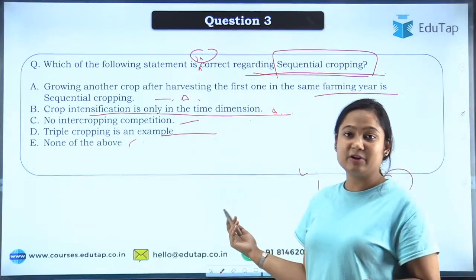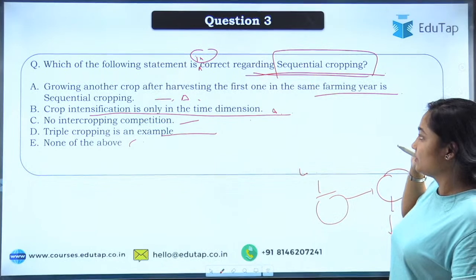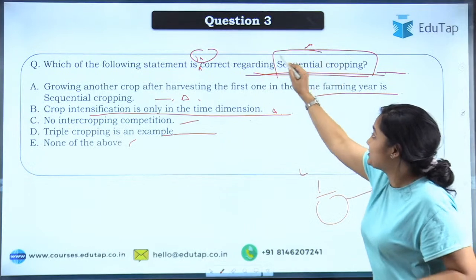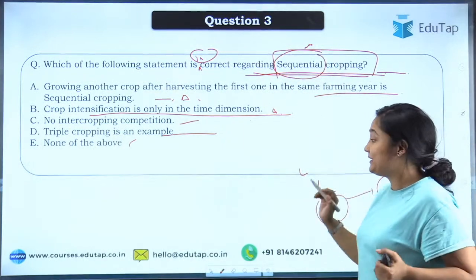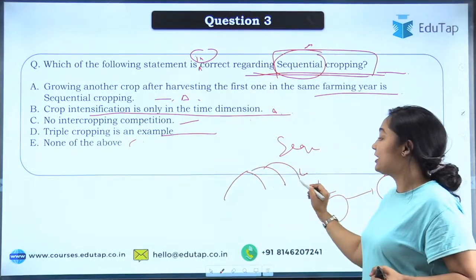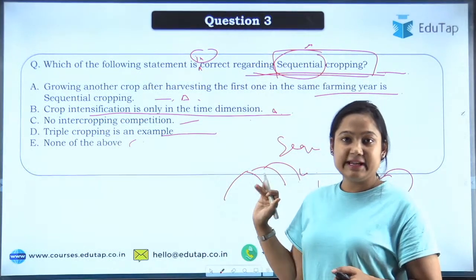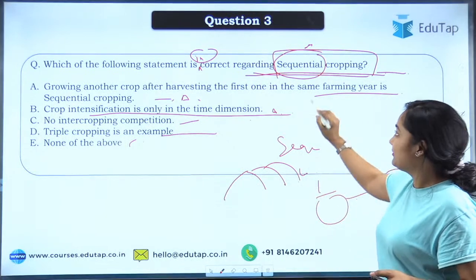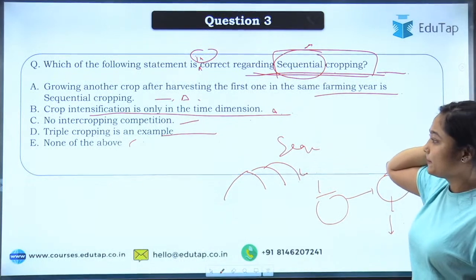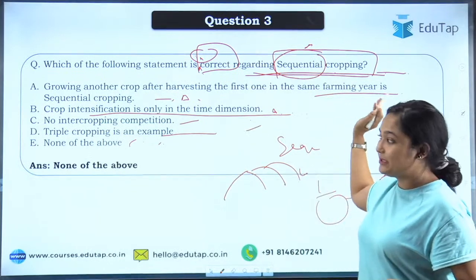And year after year, if you are repeating, okay, A, C. So here we are talking about sequential cropping. See, when we talk about sequential cropping, if you don't know the definition, try to guess it by the name. We are talking about sequence. सीक्वेंस क्या होता है? एक के बाद दूसरे का आना, then third, then fourth, according to their number and according to the sequence. So every kind of answer A, C, A, D is there. So I have talked about the incorrect one, so none is incorrect. Okay, so all the statements given are correct.